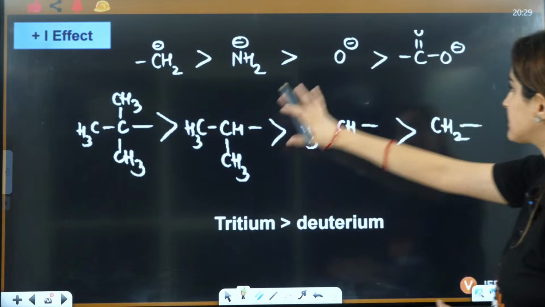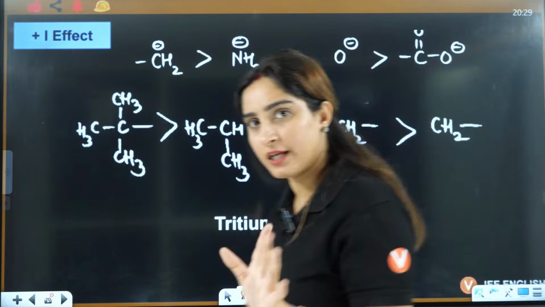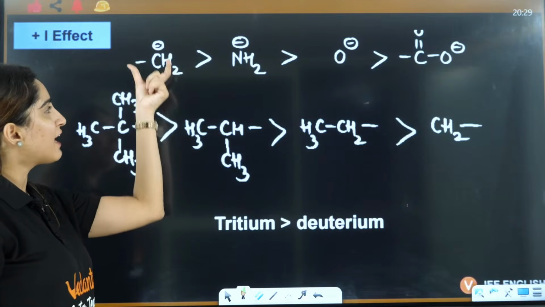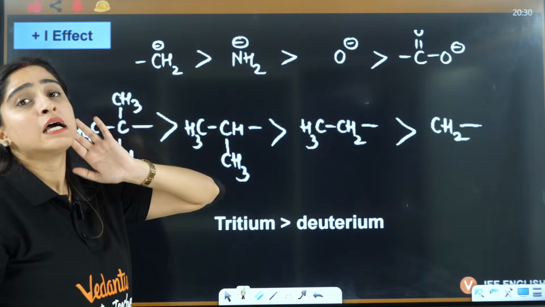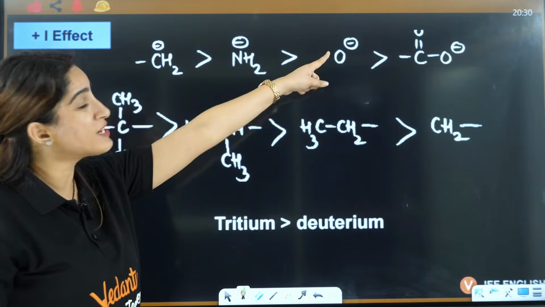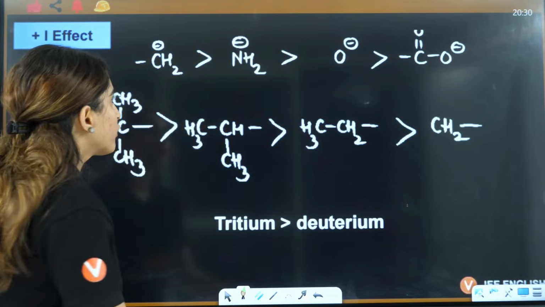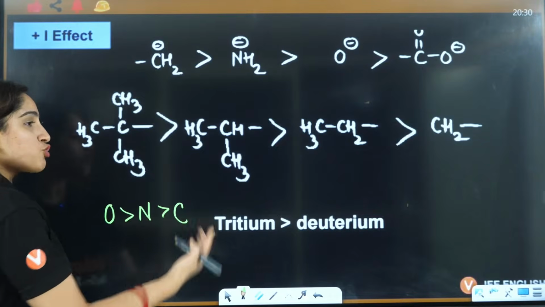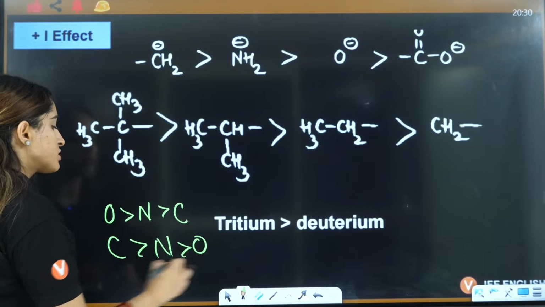See, this is the order of plus I effect. If you see, anions are more as compared to neutral, yes. Out of that, CH2 negative, then NH2, then O negative, right? Why? Because of electronegativity. Because O negative is more electronegative as compared to nitrogen, right? See, electronegativity order is oxygen, then nitrogen, then carbon. So donation order will be opposite. So carbon, nitrogen and then oxygen.